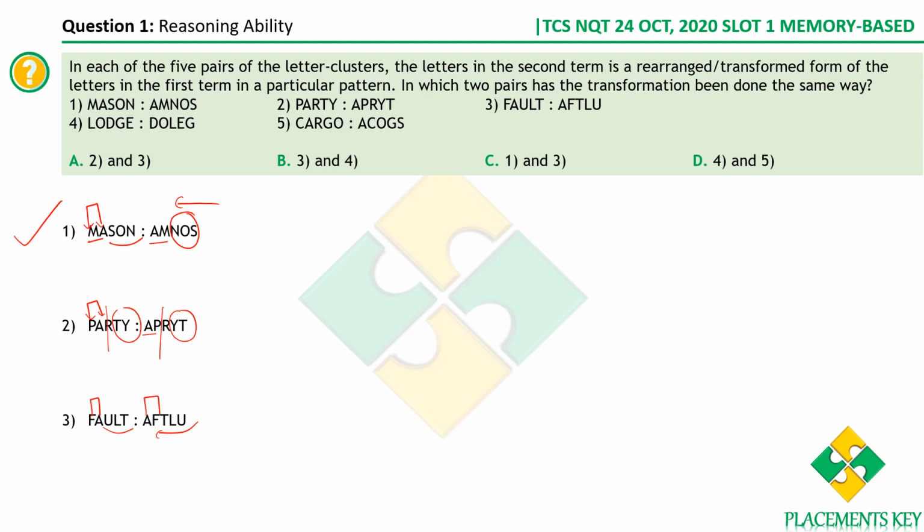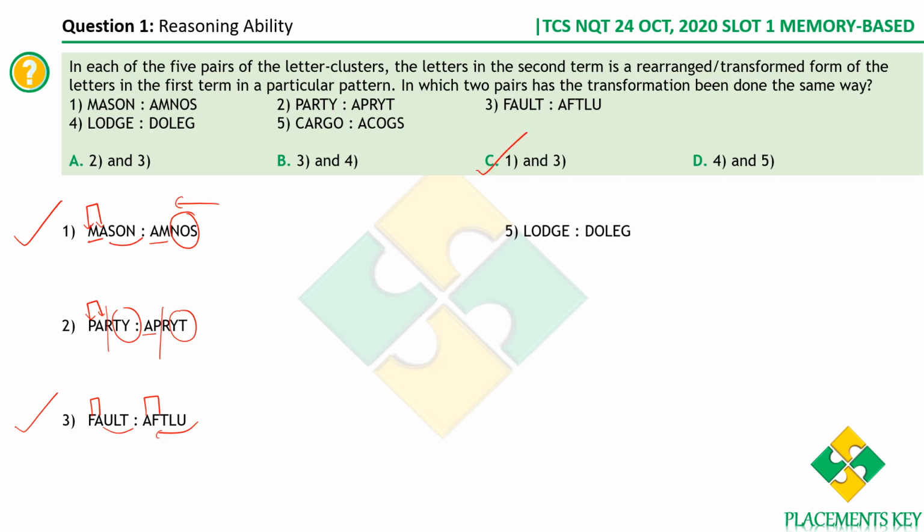Therefore clearly 1 and 3 are the same, right? The way the terms are transformed, it's the same in 1 and 3. See, here also we have A and M interchanged, whereas the remaining three terms are written in the reverse order. Here also AF, FA, ULT is written in the reverse order. Therefore 1 and 3 are same. So it is supposed to be option C.